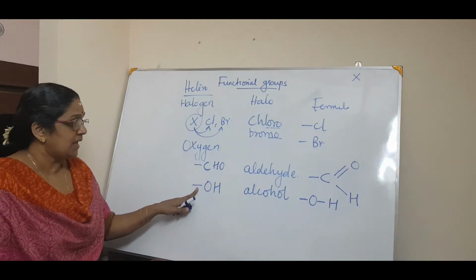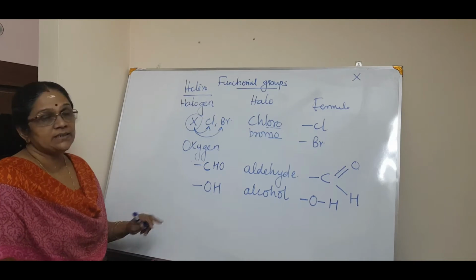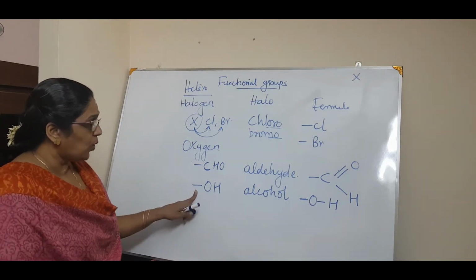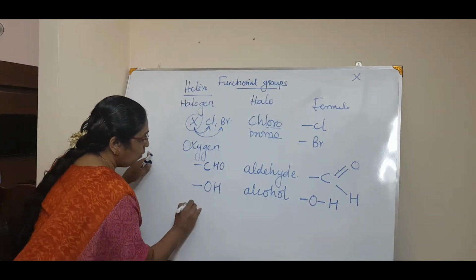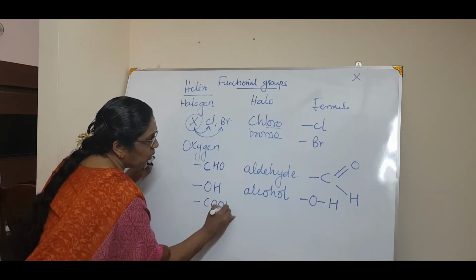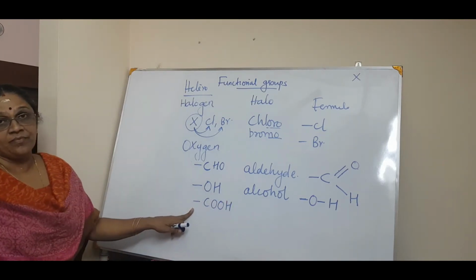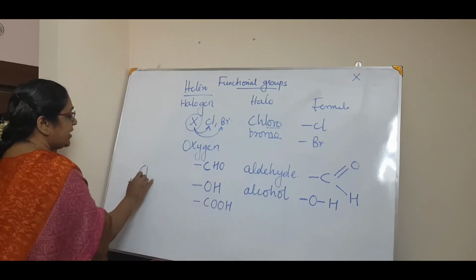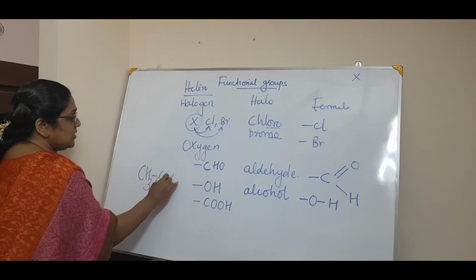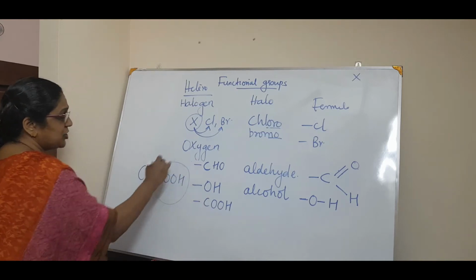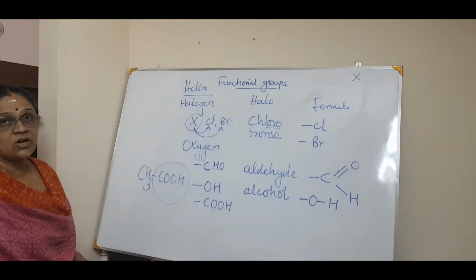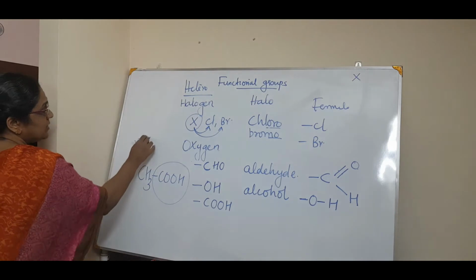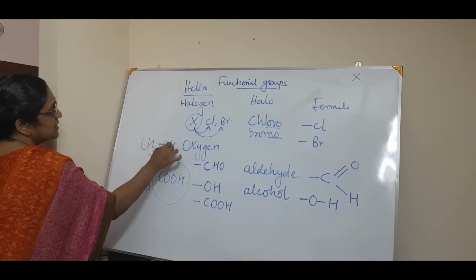Clear? Okay. Then the third one: CHO is aldehyde, OH is alcohol, and one more, COOH. If the functional group is COOH, for example, CH3COOH, this is the functional group. Got it? Or if you want CH3OH, this is the functional group.